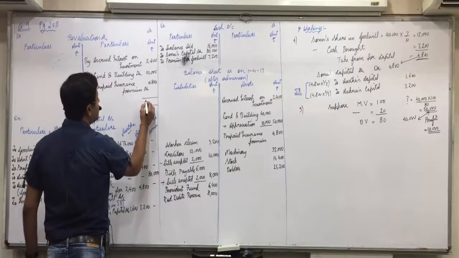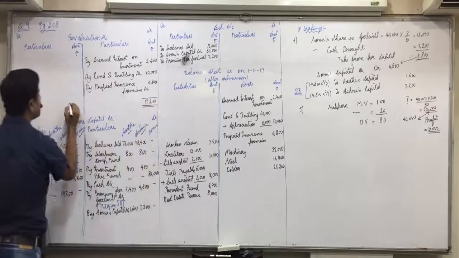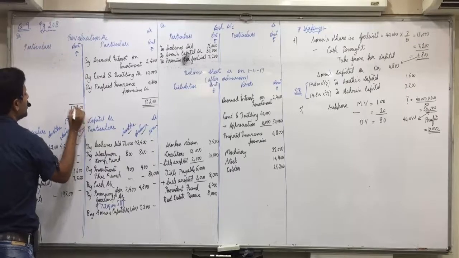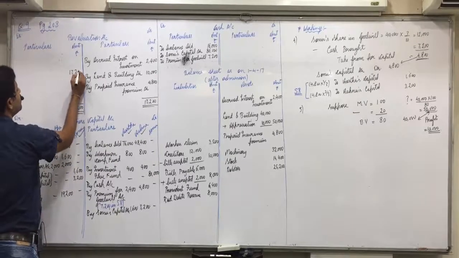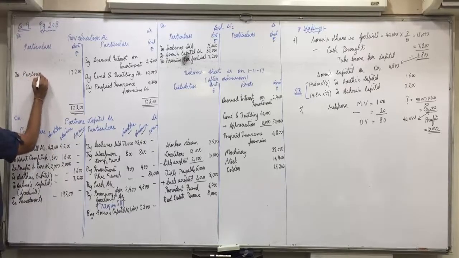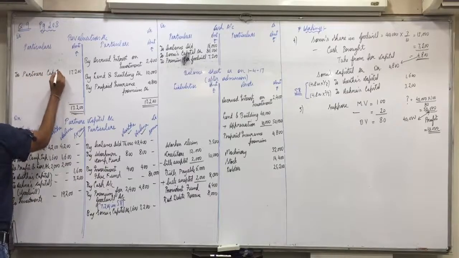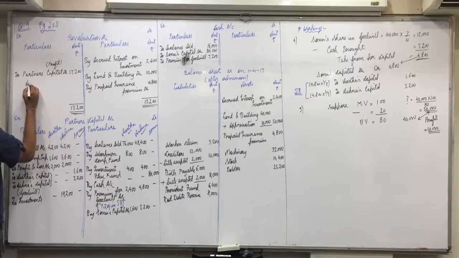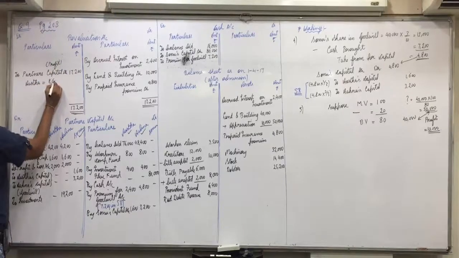The profit is 17,200. Equally, so 8,600 and 8,600 to the two partners' capital accounts. In bracket, profit: Asta 17,200 half, 8,600.